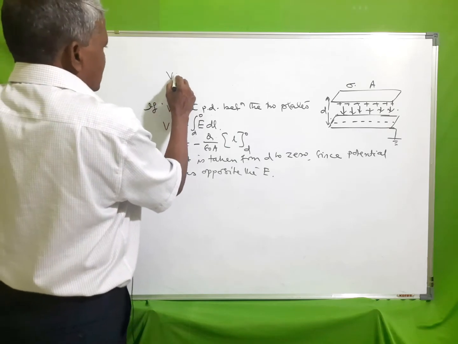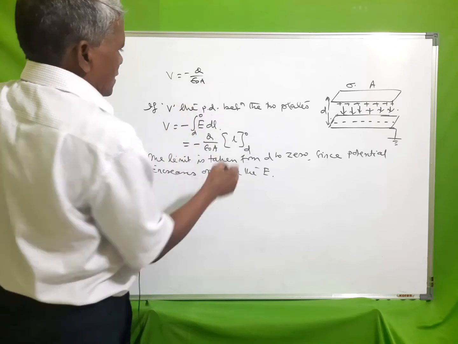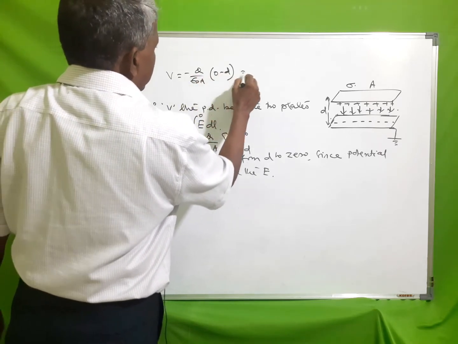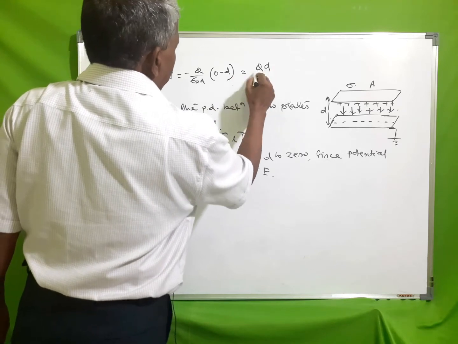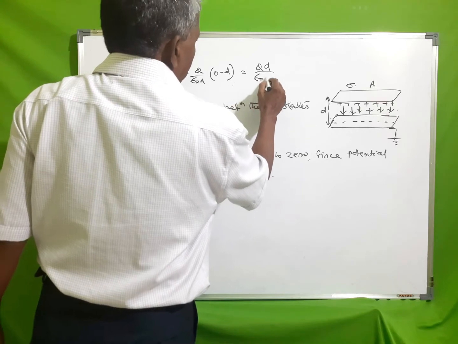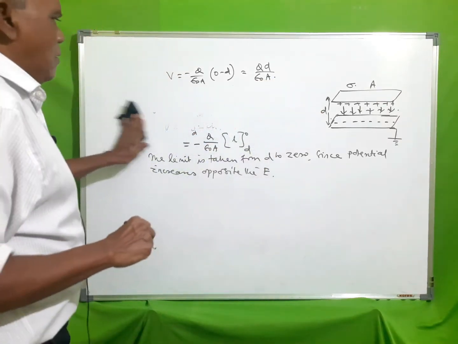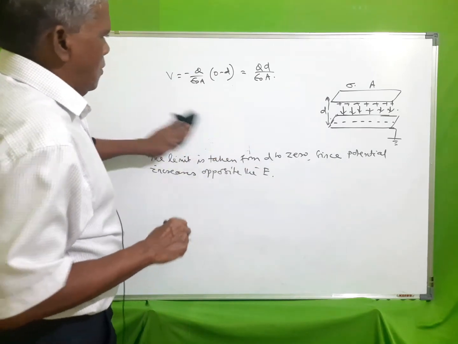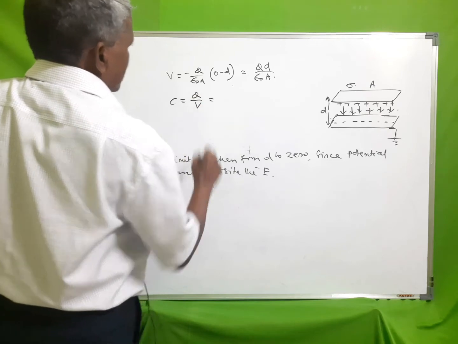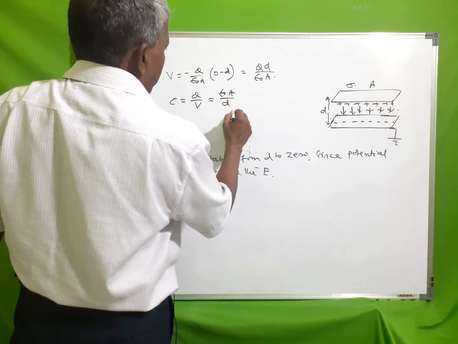So V is equal to minus q by epsilon 0 A times (0 minus d), that is q d by epsilon 0 A. Or C is equal to q by V, that is epsilon 0 A by d.